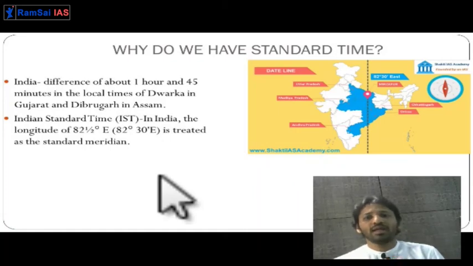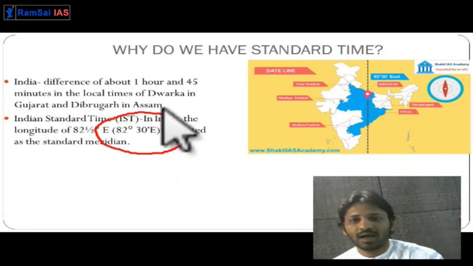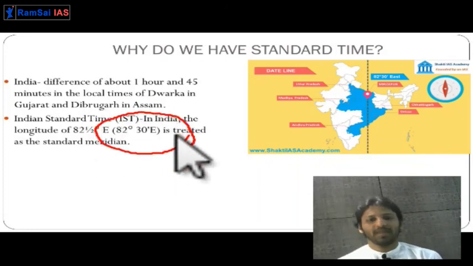So India has chosen 82.5 degrees eastern longitude as our standard meridian. So let us see what the time will be when there is 12 o'clock in the afternoon on the prime meridian. You can calculate on your paper. India is located in the eastern hemisphere. What will be the time at 82.5 degrees east longitude? It is very simple.